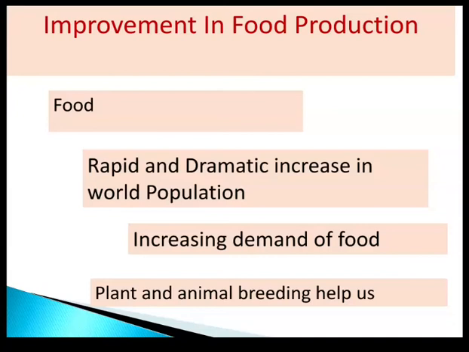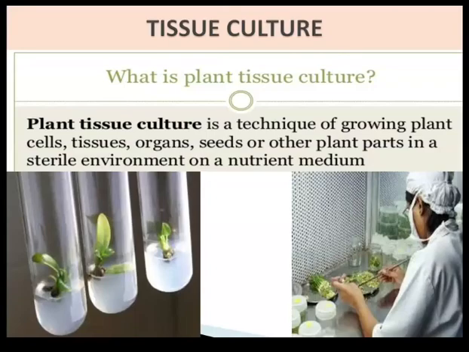To meet the increasing demand for food, agriculturists need to increase the yield of croplands. By using various techniques like plant breeding, mutation breeding, SCP (single cell protein), plant tissue culture, and recombinant DNA technology, we can increase the yield of croplands. Let's see the plant tissue culture technique.